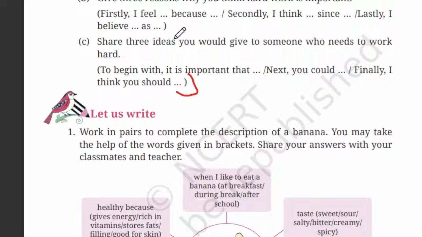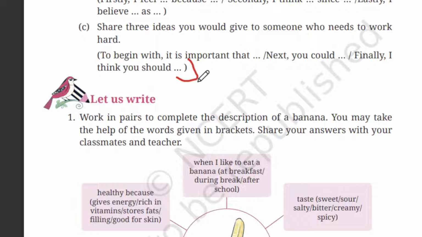Share three ideas you would like to give to someone who needs to work hard. So these are the keywords: to begin with, it is important that; next, you could; finally, I think you should. Using these keywords you need to frame the sentences, okay?